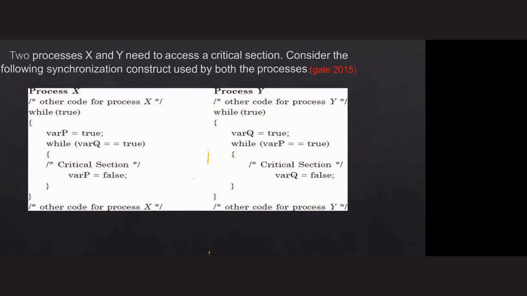Let's see what is the meaning of this one. Some more slide is also here. Here, varp and varq are the shared variables, and both are initialized to false. Which one of the following statements is true? It is saying. Okay, fine.